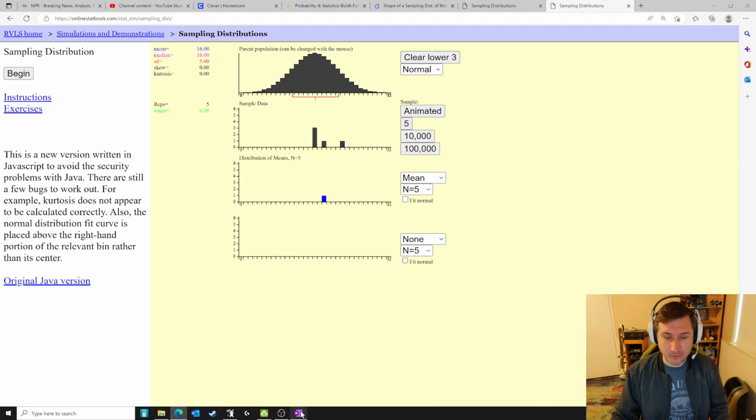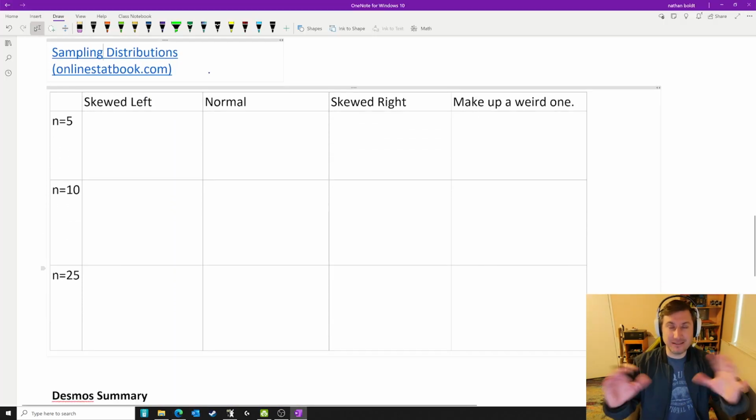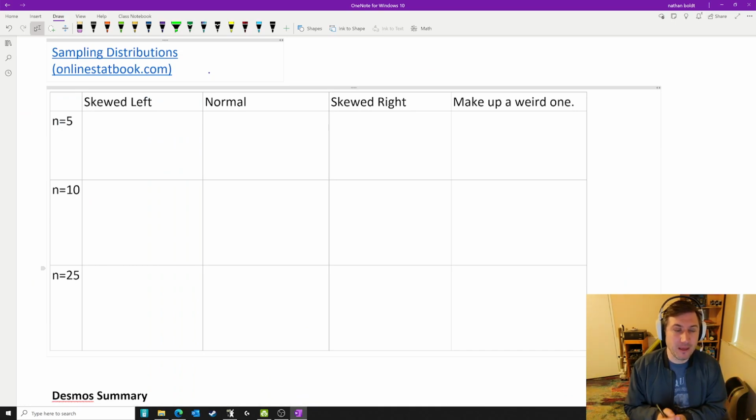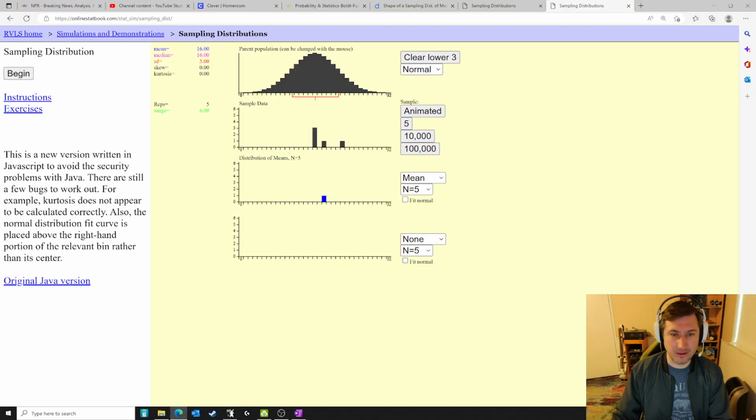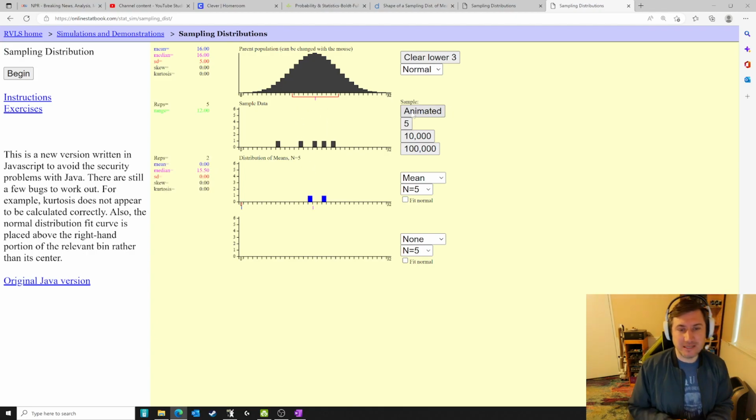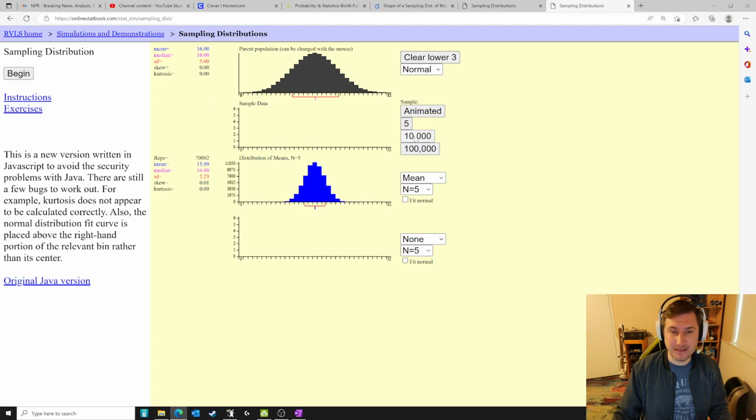All right, so I'm going to do one of these boxes for you, and you're going to investigate the others today to find out what's happening with the shape. Okay? So I'm going to start out with normal here. I'm going to take a normal population, and from that normal population, I'm going to grab sample sizes of 5 and see what happens. Okay? All right, so I'll do one more animation here for funsies. We take our 5 for our sample, and we get a sample average. Of course, I want to do this many times. What does the sampling distribution look like? All right, I'm going to do the 10,000 a couple of times.